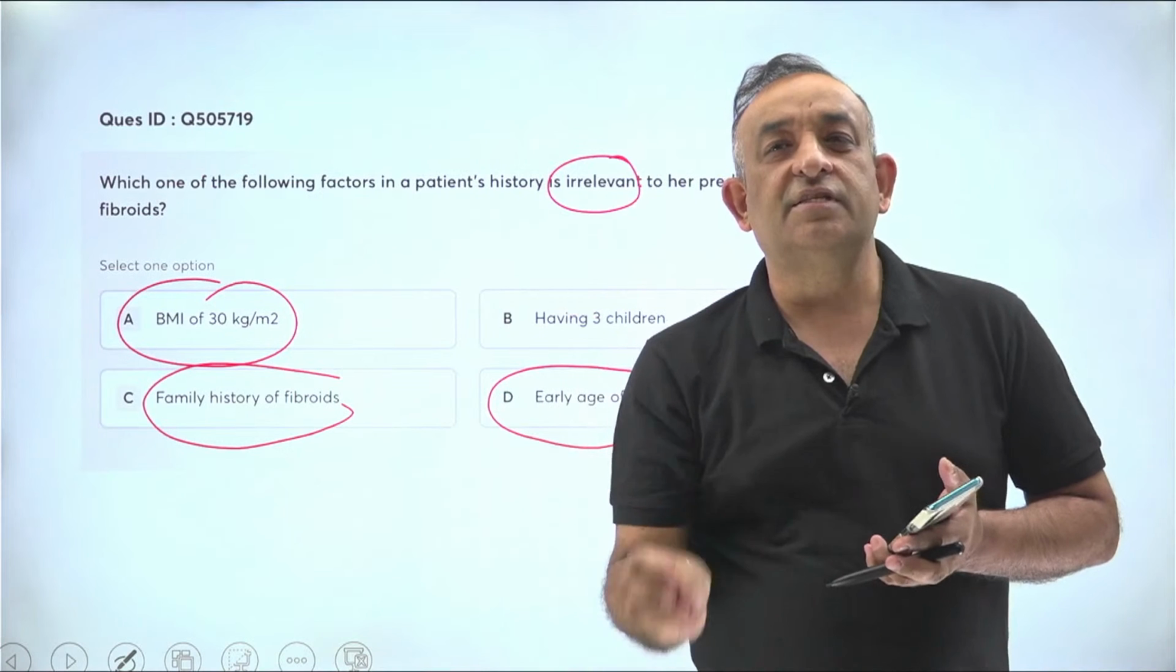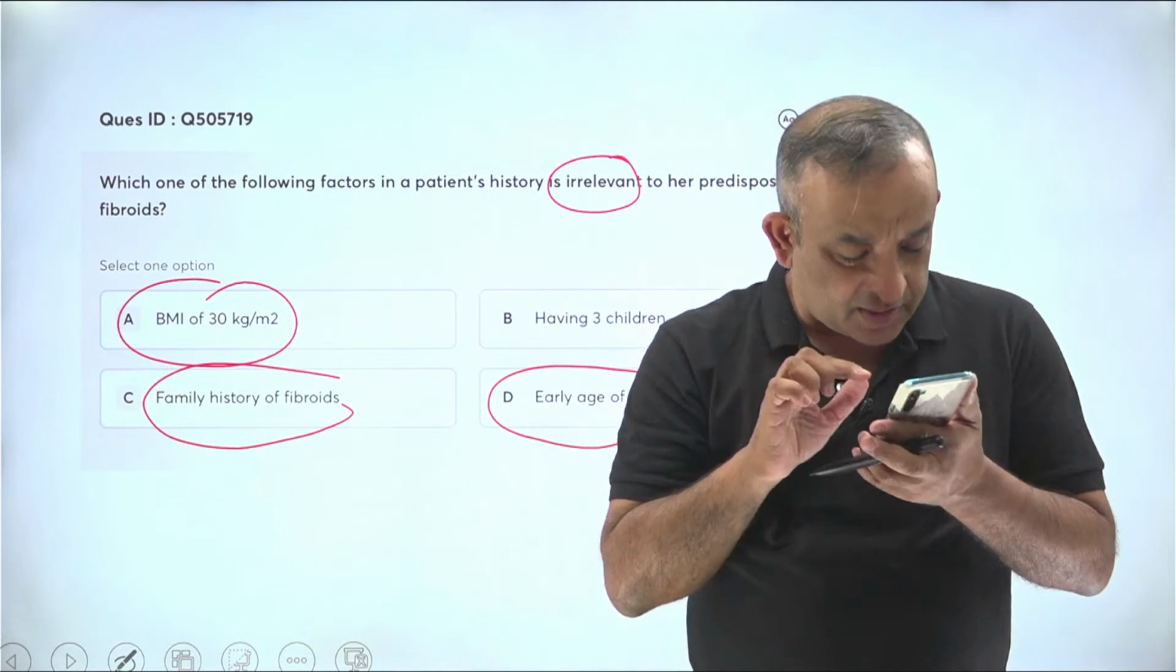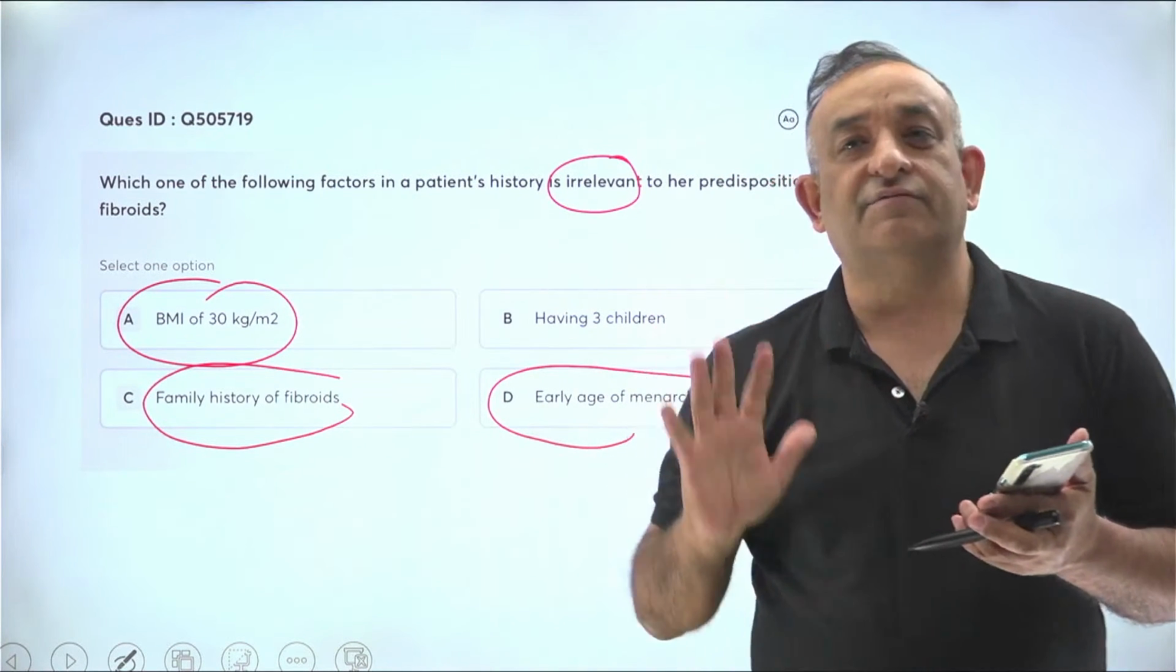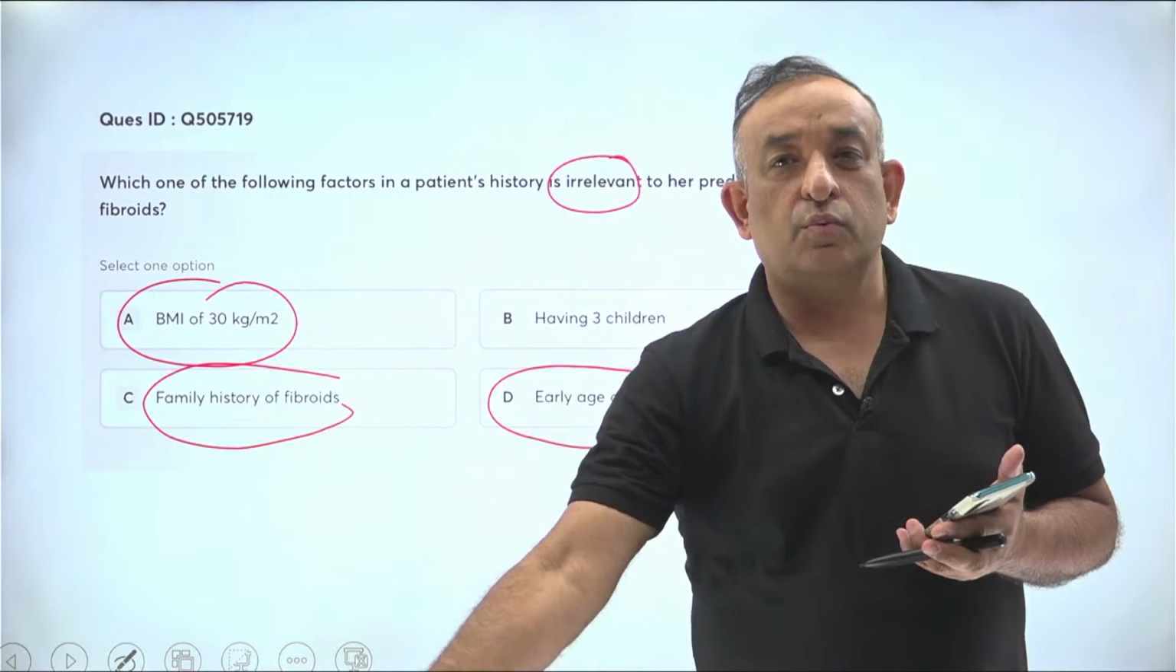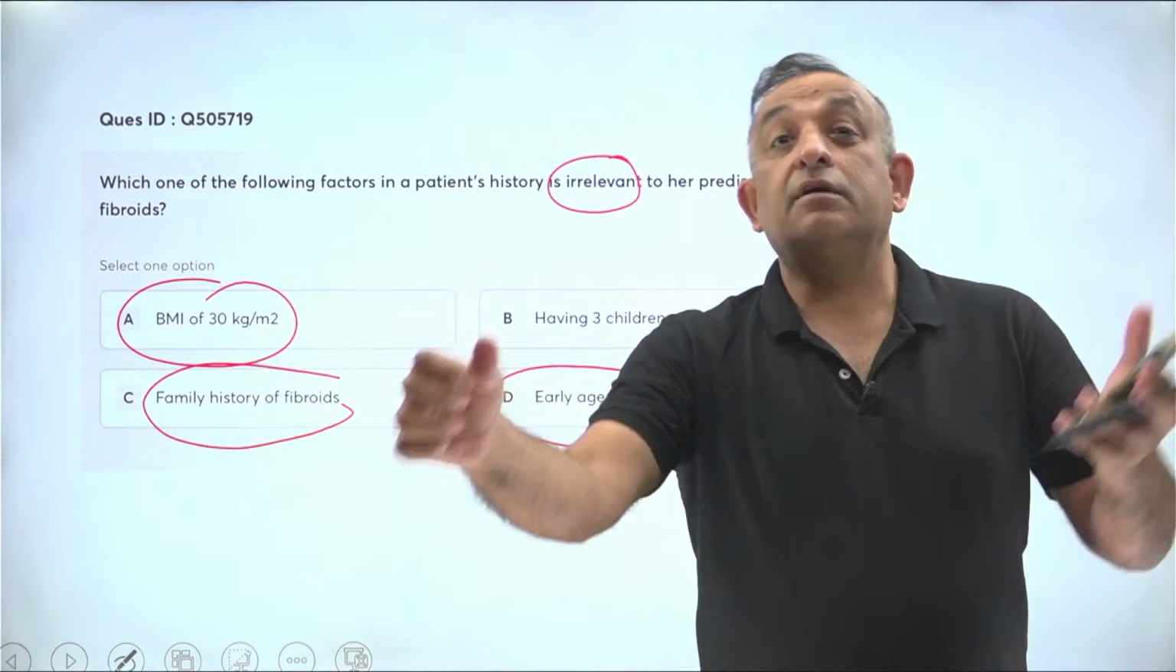How many of you have seen CA endometrium? Maybe, let's see how many people are there. 306 as of now. So all of you, how many of you have seen CA endometrium? So when there is CA endometrium...